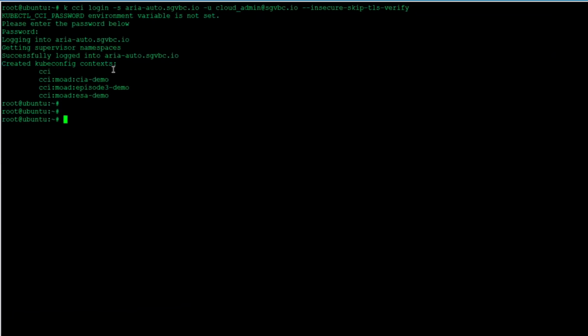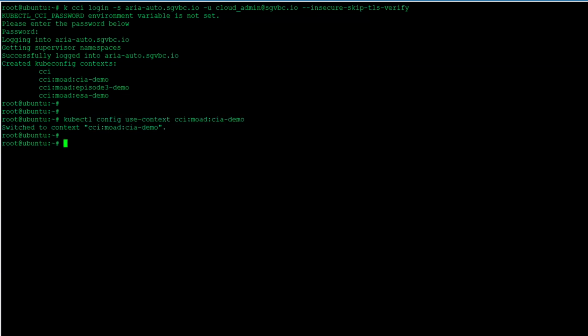So Satya, you can see there are several kubeconfig contexts provided to me to consume, but we're going to use our CCI demo. So, kubectl config use-context. CCI is our main construct, mod is our project, and CIA-demo is our namespace, right? Yes. So now I'm logged into the namespace.